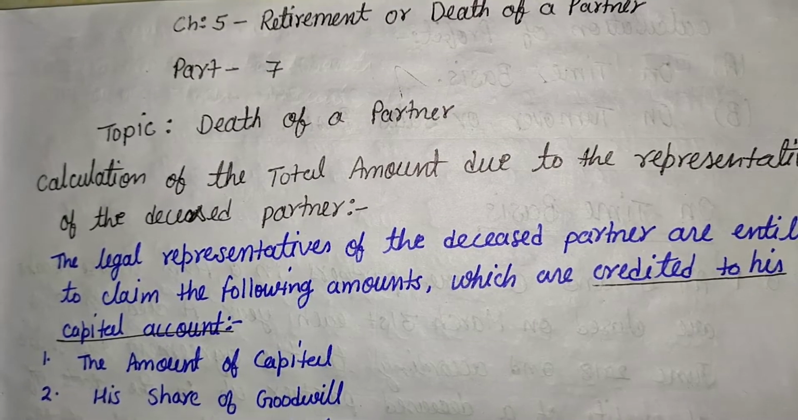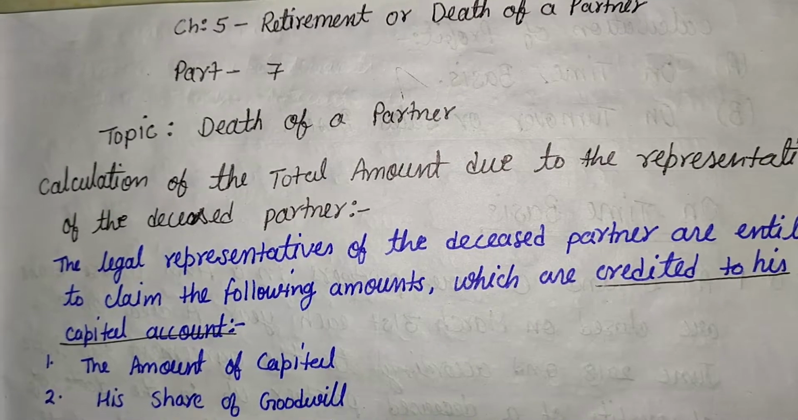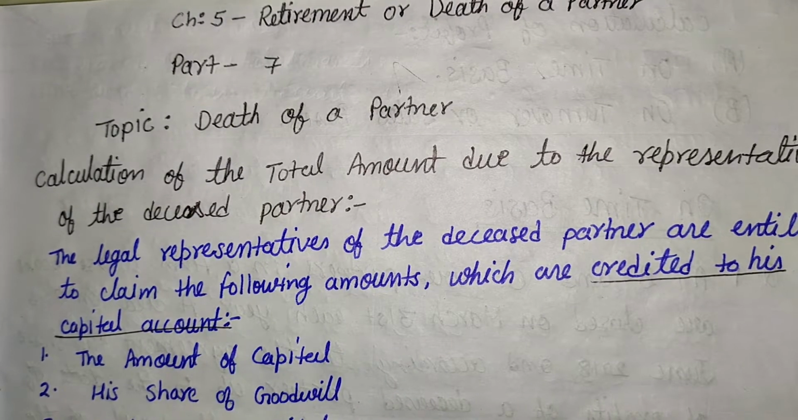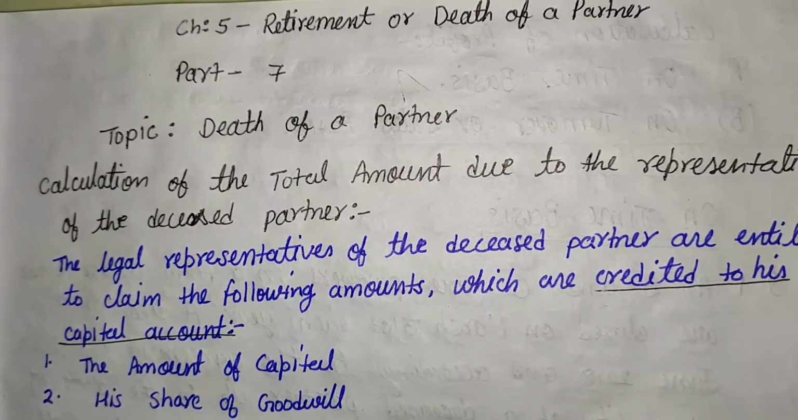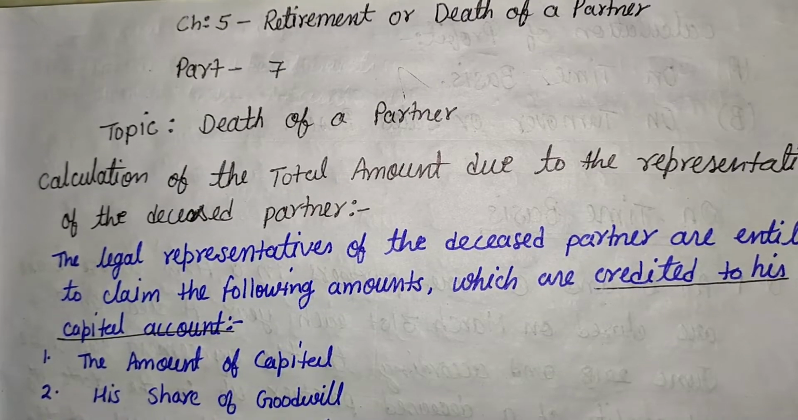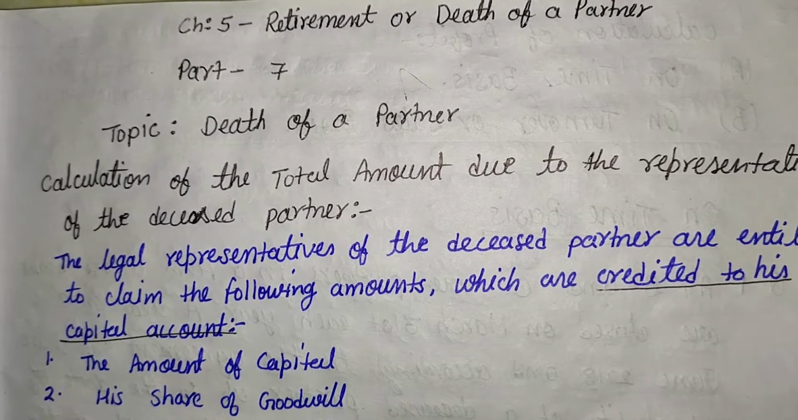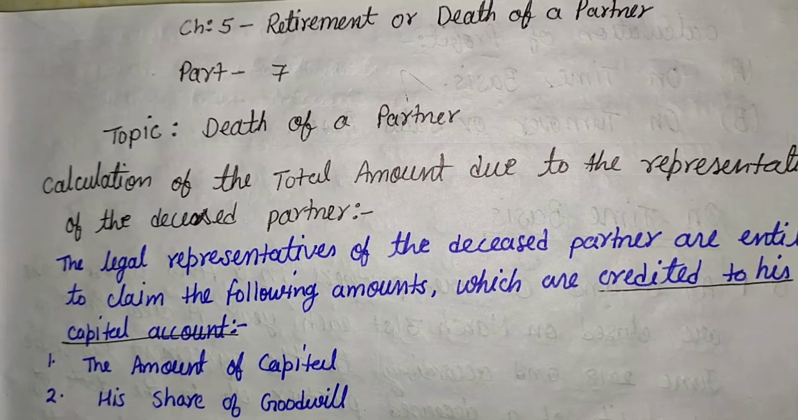Hello students, today we are going to start our same chapter of accountancy, that is retirement or death of a partner. This is part 7 of that chapter and today's topic is death of a partner. This is a very important concept and one question definitely comes from this point in the board examination.